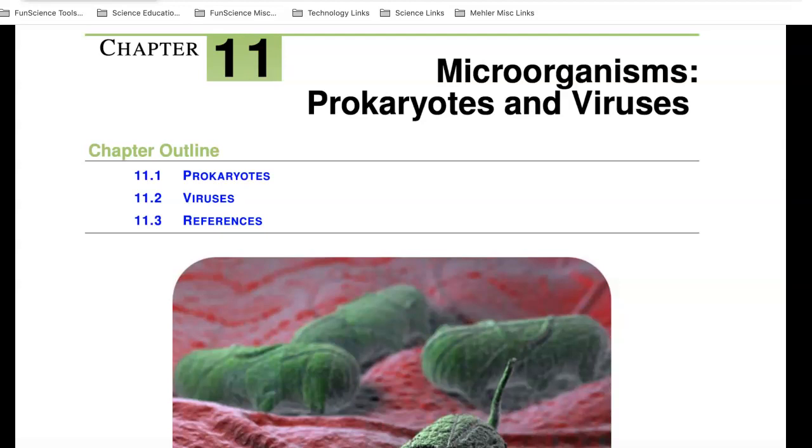Take a look at this wonderful electron microscope diagram at the bottom. Those are bacteria cells. They're anywhere between 5 and 10 microns in size. And they're not colored that way. They're normally a whitish color, but they're colored that way for this particular shot. So welcome to Chapter 11. Let's start 11.1.